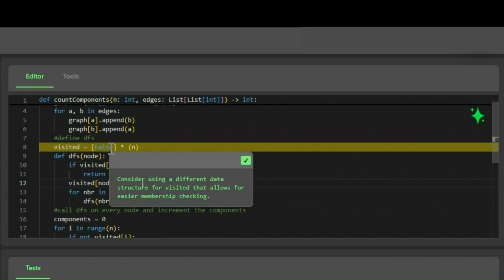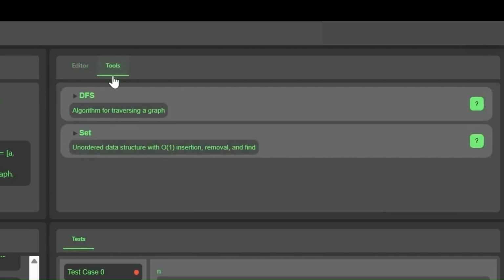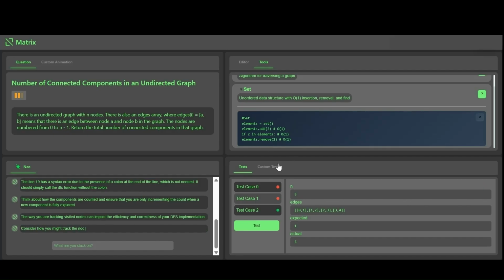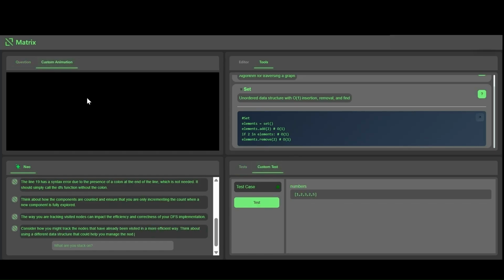We see that this hint here is suggesting using a different data structure. And in practice, what this means is that we need to use a set, which is customary in graph-related problems. But if we don't know what that is, we can just look at our toolkit and then expand to find the code. If we still have questions, we can just ask about it, and Neo's going to elaborate further, and then we're going to have these two new tabs where we can animate it and interact with it.